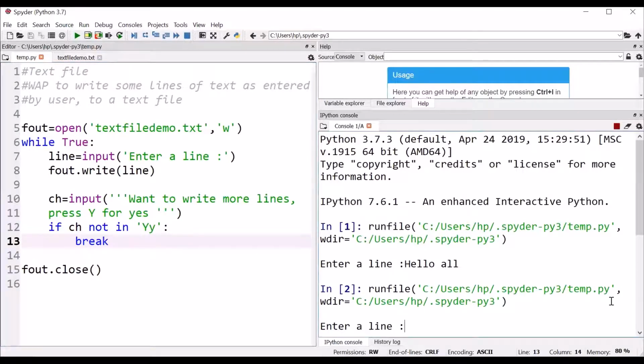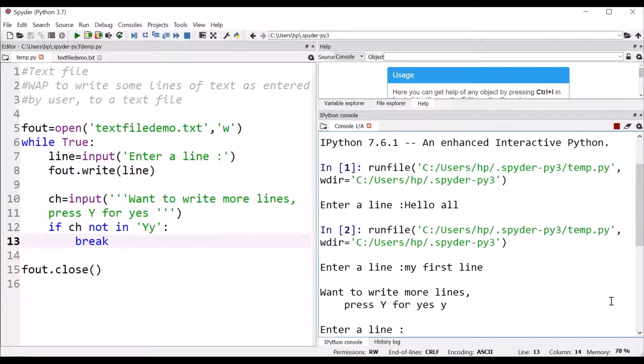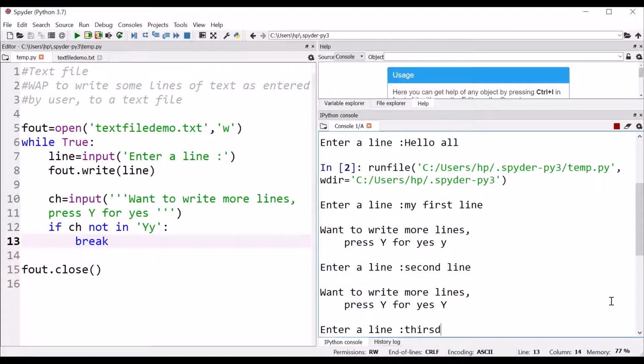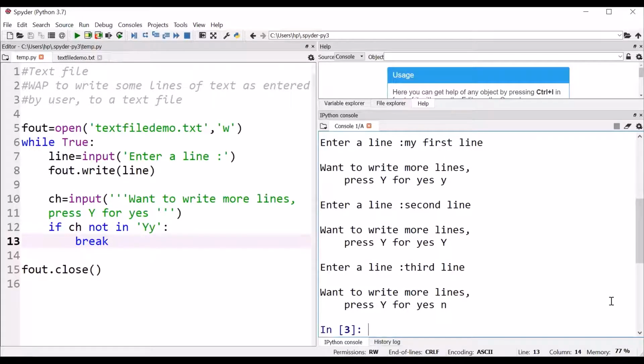Enter a line. My first line. Do you want to write more lines? Press Y for yes. Second line. Anything you can write. I'll try capital Y. Third line. You want to write more? Suppose I say no or any other. Okay. Let us just have a look at the text file.